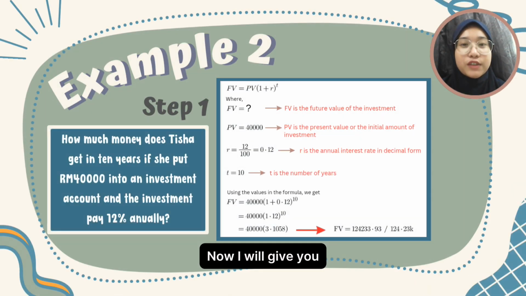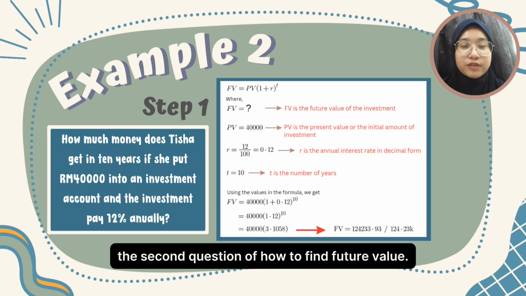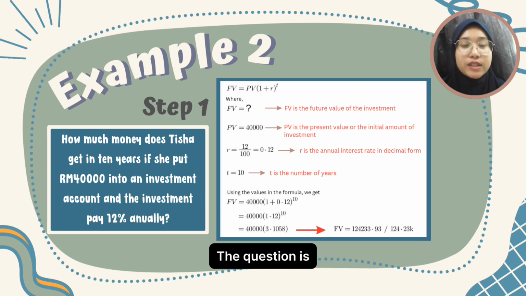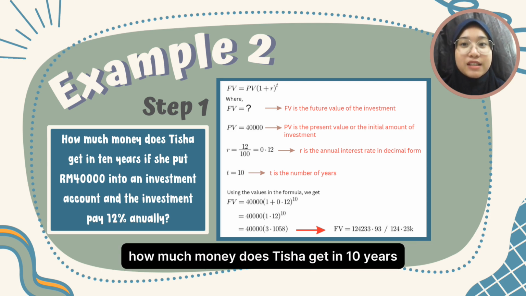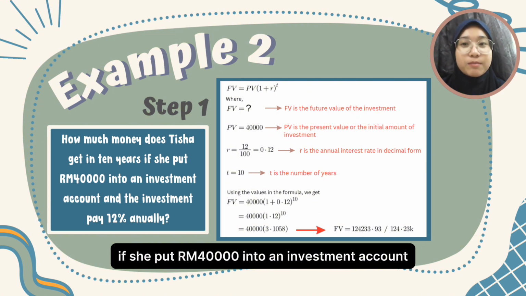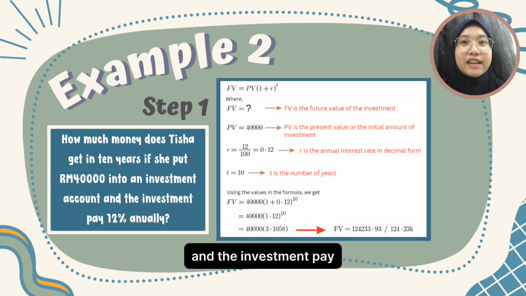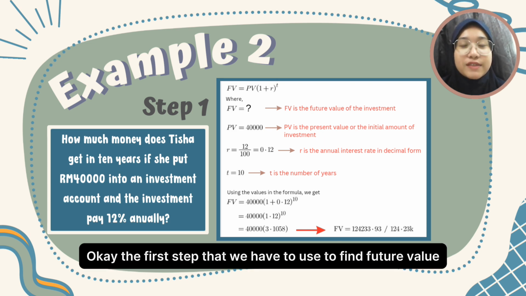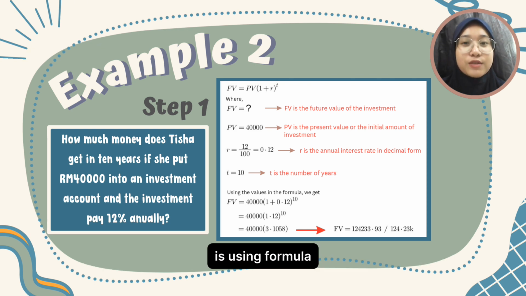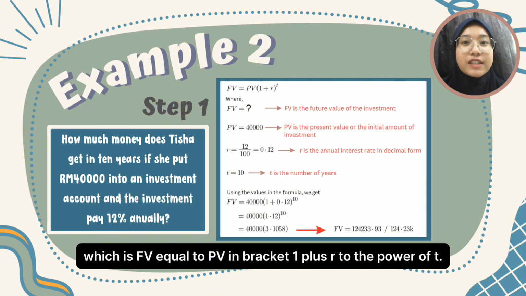Now I will give you the second question of how to find future value. The question is, how much money does Tisha get in 10 years if she put 40,000 ringgit into an investment account and the investment pays 12% annually? Okay, the first step that we have to use to find future value is using the formula, which is FV equal to PV in bracket 1 plus R to the power of T.